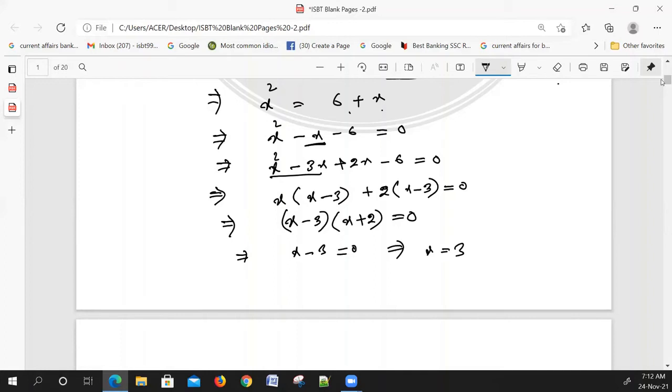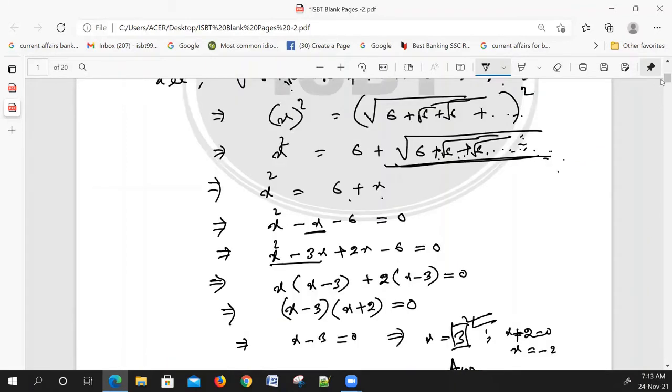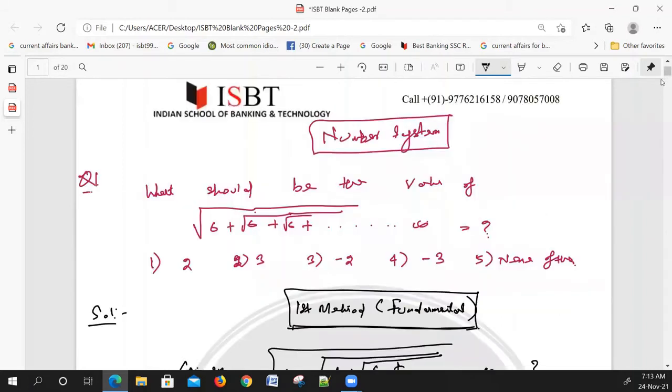Or here x plus 2 is equal to 0, or x is equal to minus 2. Since it is a positive value, it should be taken. So what is the value? This is the answer: the value is equal to 3. Okay, the option is 2.